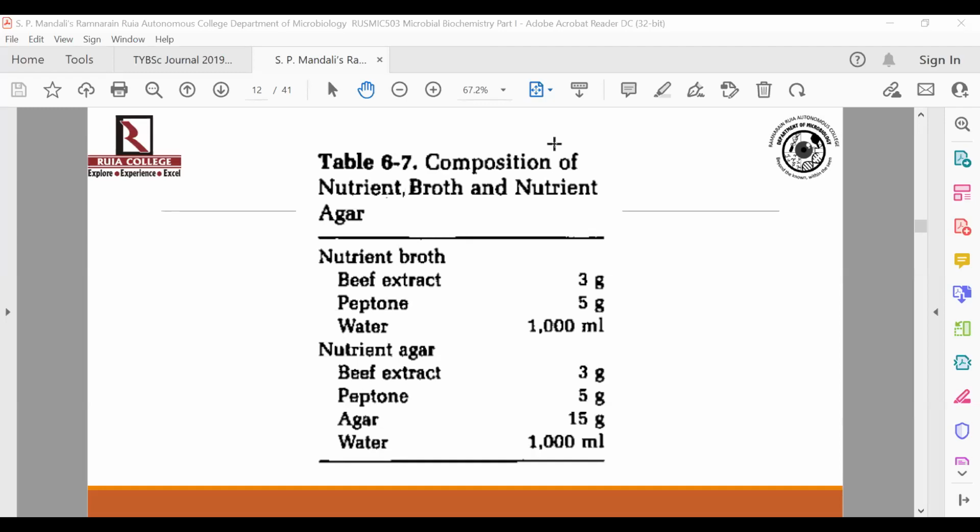Okay, now if you add agar first and then you try to add acid to the media to shift the pH towards acidic, because many times what happens is that even after adding the ingredients, the pH is around 7 only, around neutral. So if the pH of your media should be acidic, then you will have to add acid to it, like 0.1 normal hydrochloric acid. You may have to use it to adjust the pH towards the acidic range. Okay, so this should not be done after addition of agar.